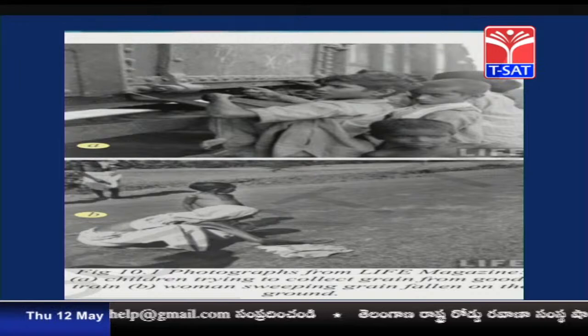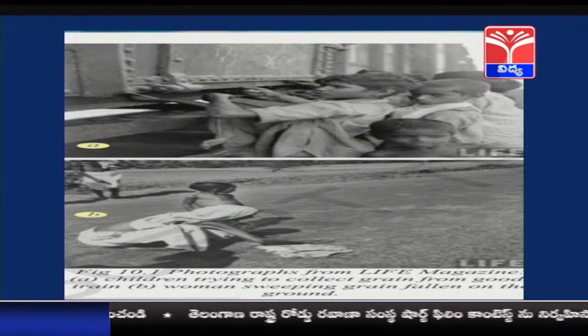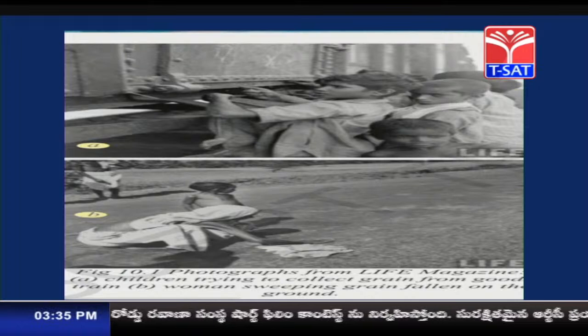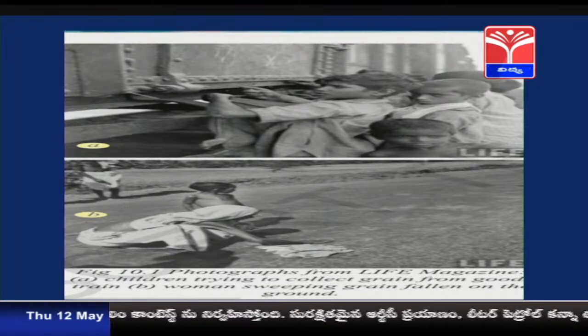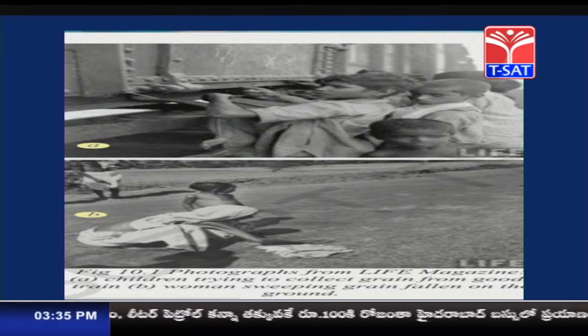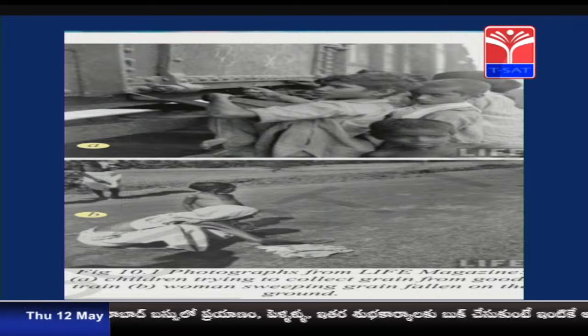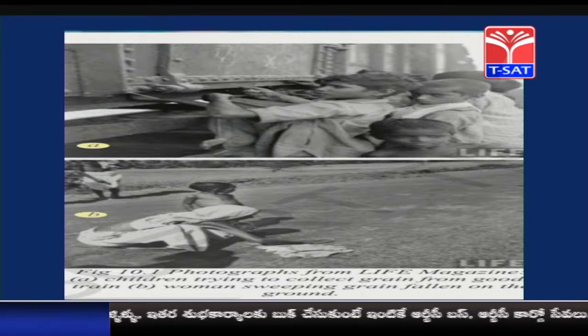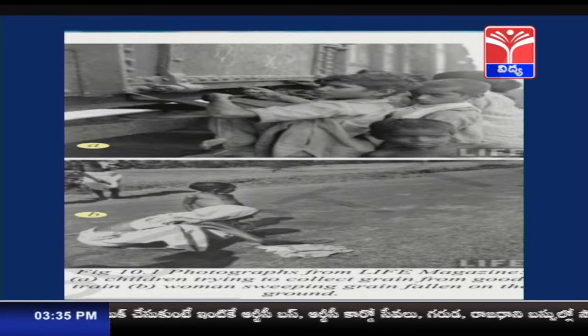So, children, see this slide. This is the slide of the pre-independent times, the Bengal famine, which was one of the severe famines that occurred during those times. You can see here the photographs of the boys from Life magazine, the children trying to collect food grains from the goods train because there was so much food scarcity.